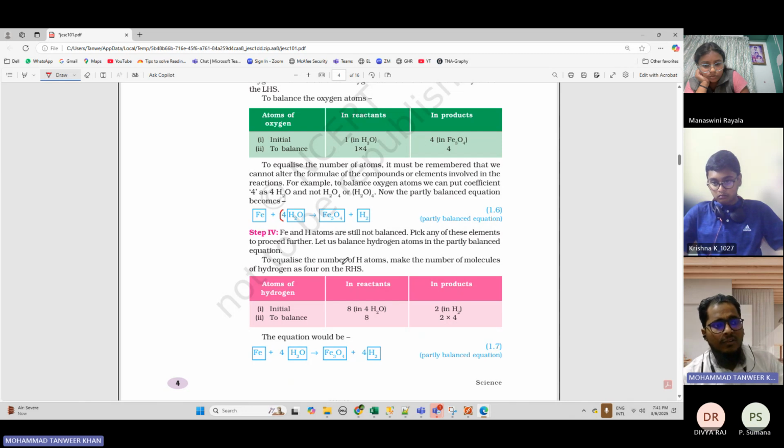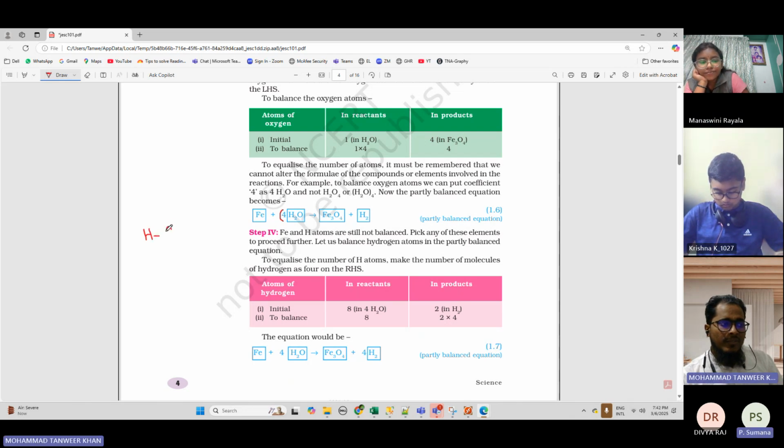To equalize the number of hydrogen atoms, make the number of molecules of hydrogen as 4 on the RHS. So we'll start with the hydrogen atoms. Here we have written 4 and this H has 2, so it will become 4 into 2, 8 hydrogen atoms. How many hydrogen atoms do you have on the left side? 8, sir.